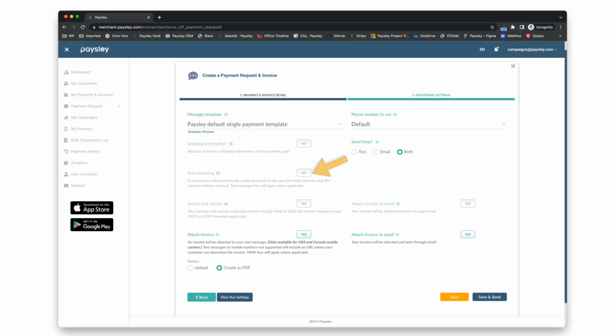If you activate auto invoicing, Paysley will automatically generate and send the same invoice at the time you specify, every month until you cancel the invoice. Select whether you want your customer to receive a payment receipt, other than the payment confirmation when they make payment. Paysley will always generate and attach an invoice when sending a payment request. You can select not to attach an invoice or attach a different document. You can now save the invoice and payment request and send later, or save and send it immediately.